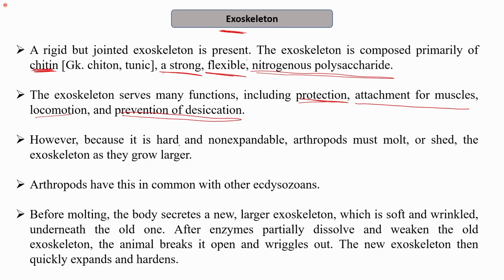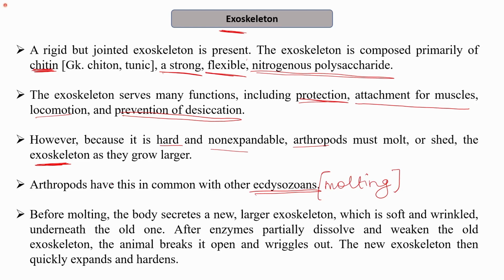However, because it is hard and non-expandable, when the size of the organism increases, the organism has to molt. That is, arthropods shed their exoskeleton. As they grow larger, they have to shed their exoskeleton. Therefore they belong to the category of ecdysozoans, that is, the ones which undergo molting, or which shed their exoskeleton.